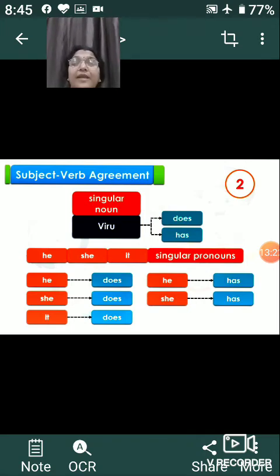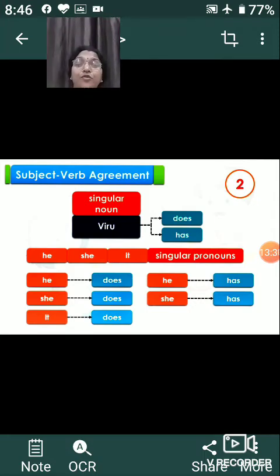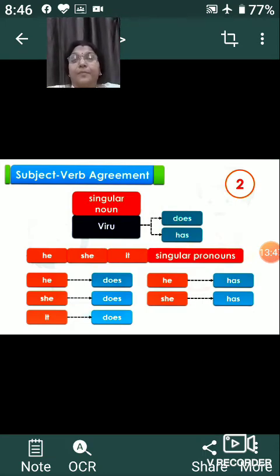Okay, so let us elaborate this particular rule. He, she, it are the singular pronouns, as I have been telling you for so many days. Whenever we are talking about the singular noun, we have to make the verb singular. So instead of writing do, we will write does. He does, she does, it does. And when we are talking about the perfect tense, then we use has.